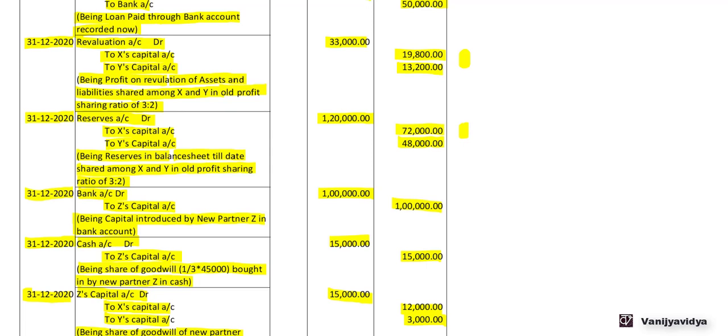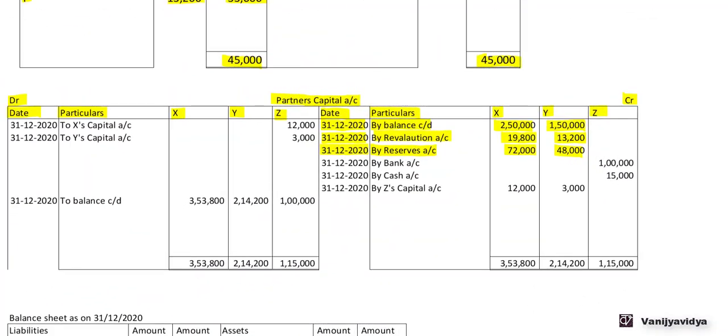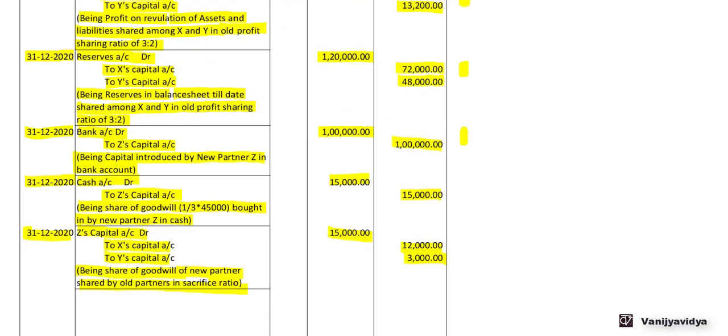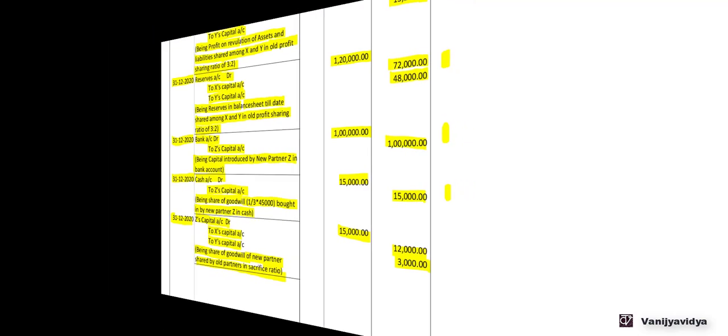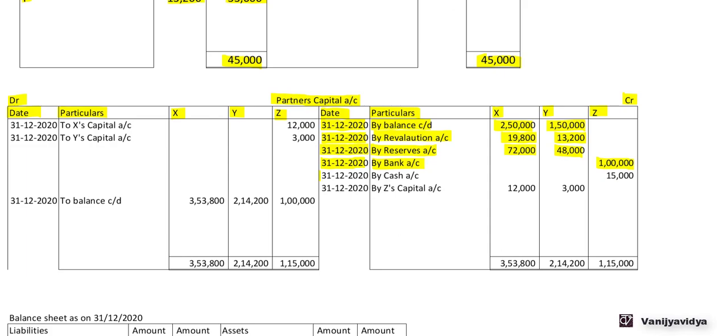Next, now 31st December 2020, bank account debit 1 lakh to Z's capital account. Now Z has introduced a capital in bank. So now Z's capital account credit side, 31st December 2020, by bank account 1 lakh. Next, cash account debit to Z's capital account 15,000. So Z's capital account credit side 15,000, 31st December 2020, by cash account 15,000.